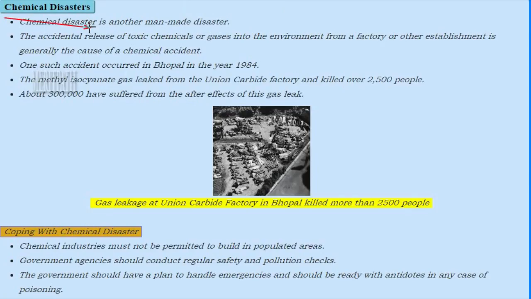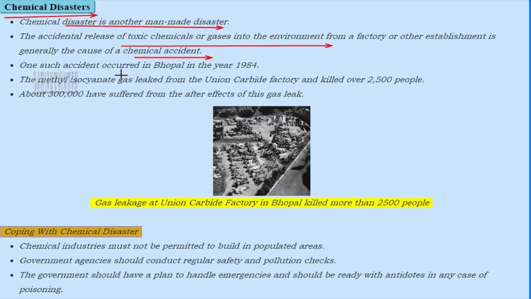Let us now look at chemical disasters. What are chemical disasters? Chemical disaster is another man-made disaster. These accidents are caused due to the release of toxic chemicals or gases into the environment from a factory or any other establishment that causes a chemical accident.